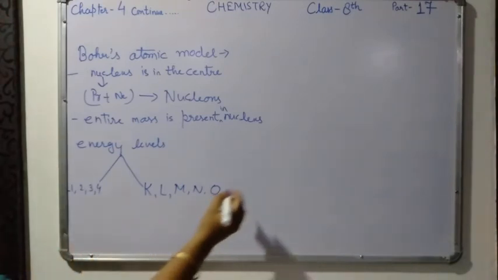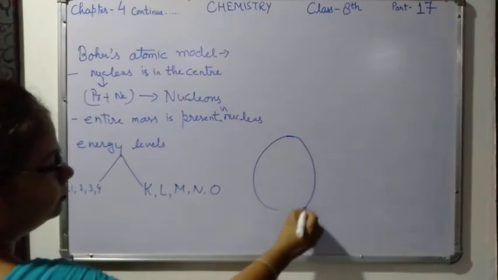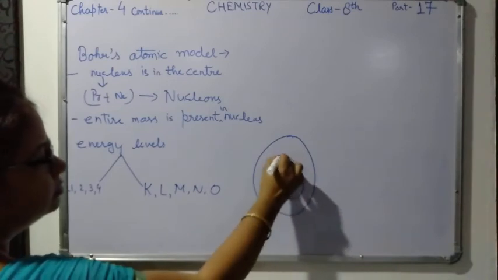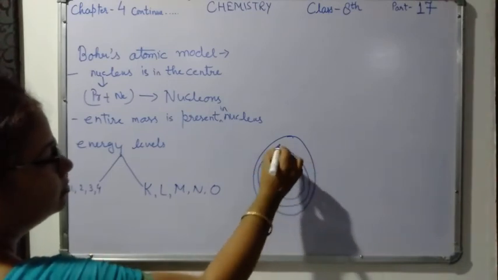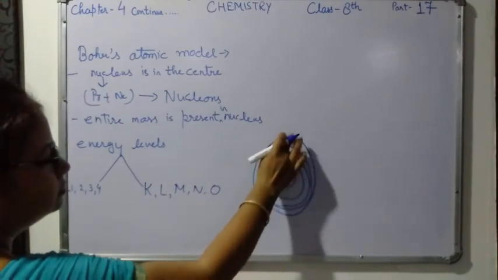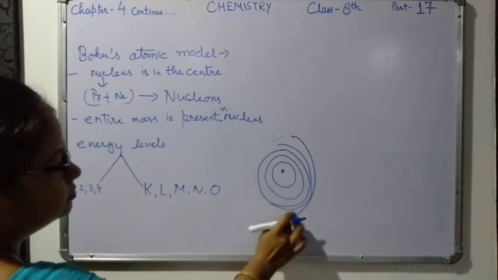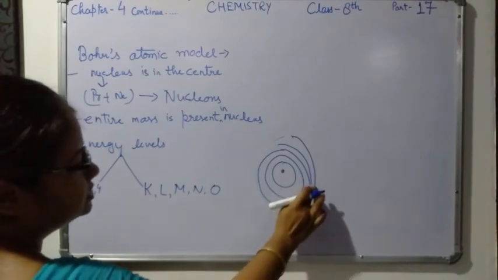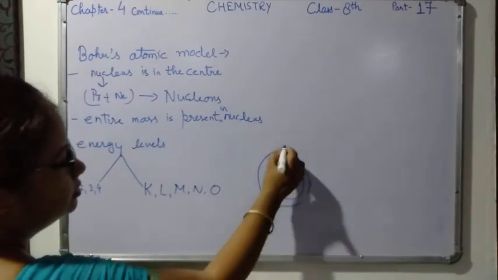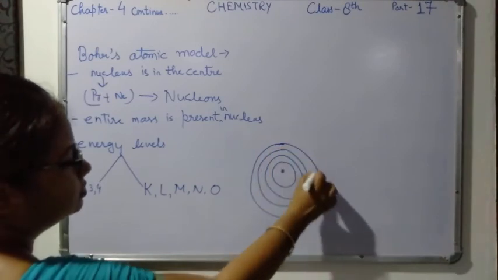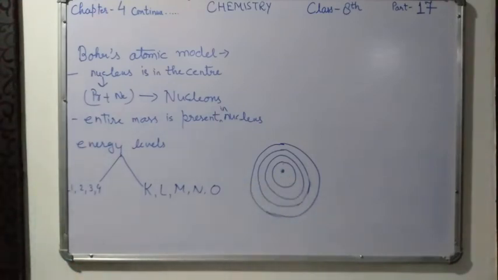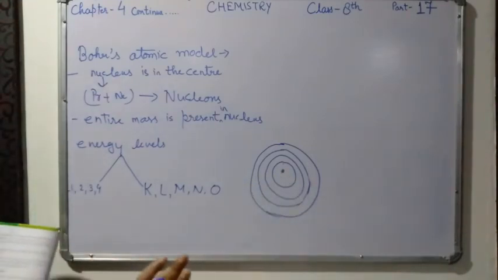Suppose it is an atom with a nucleus and orbits. This one is the fourth one, third, fourth. So these are the orbits. Suppose it is a nucleus, so you can represent these orbits in two ways.